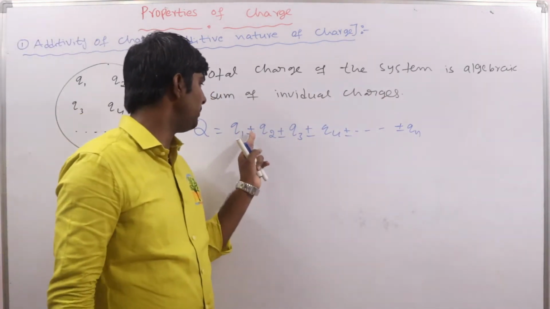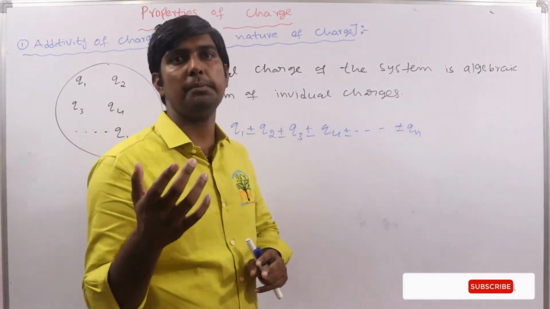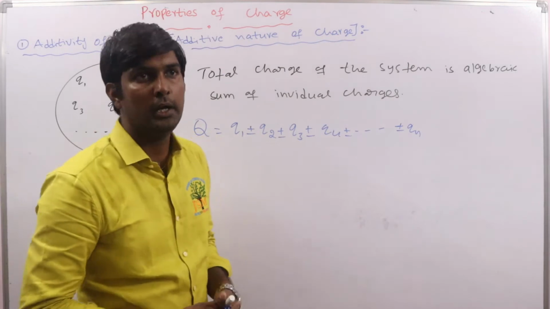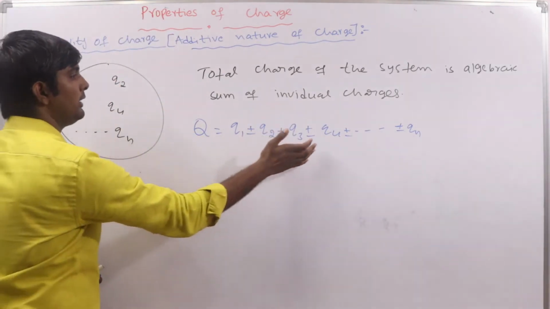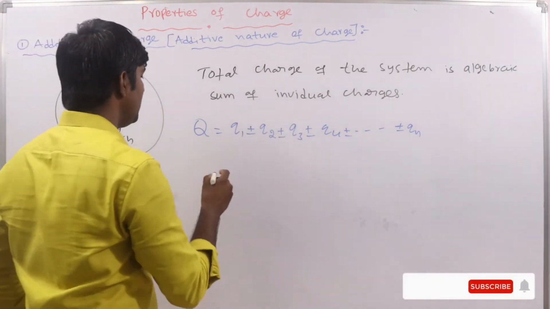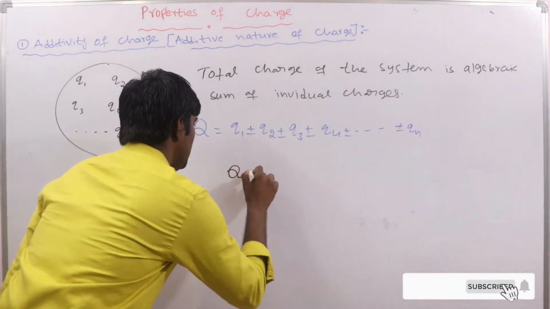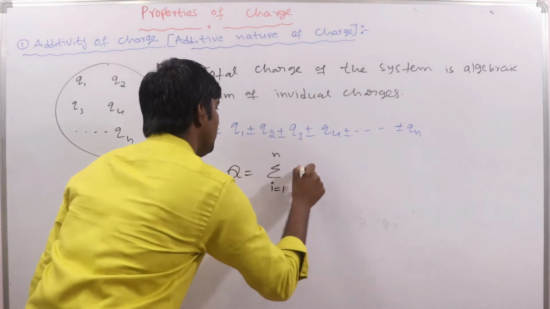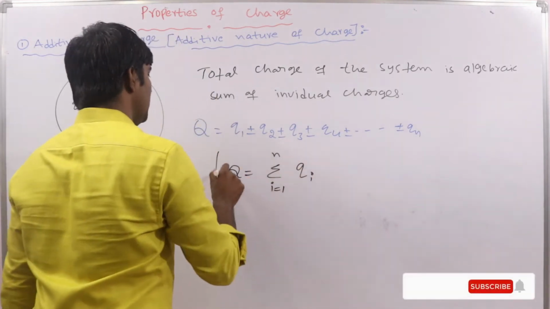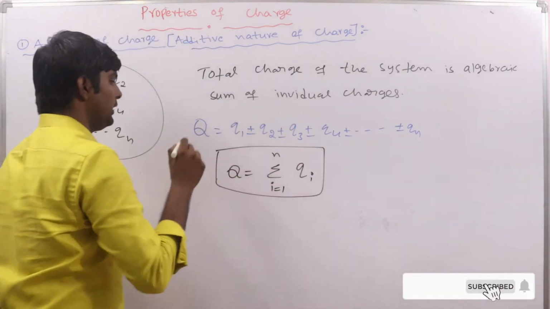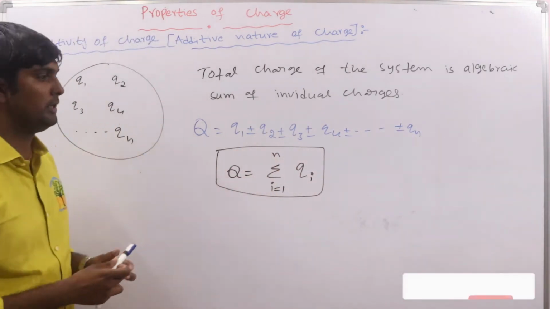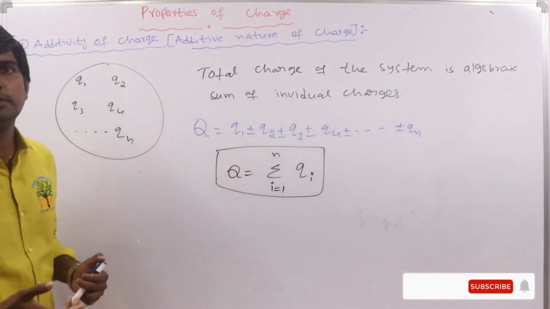We take plus or minus here because the charge may be positive or negative, which we discussed in the previous lecture. So simply we can write Q = sigma i = 1 to n of Qi. The summation of all the individual charges gives the total charge of the system.